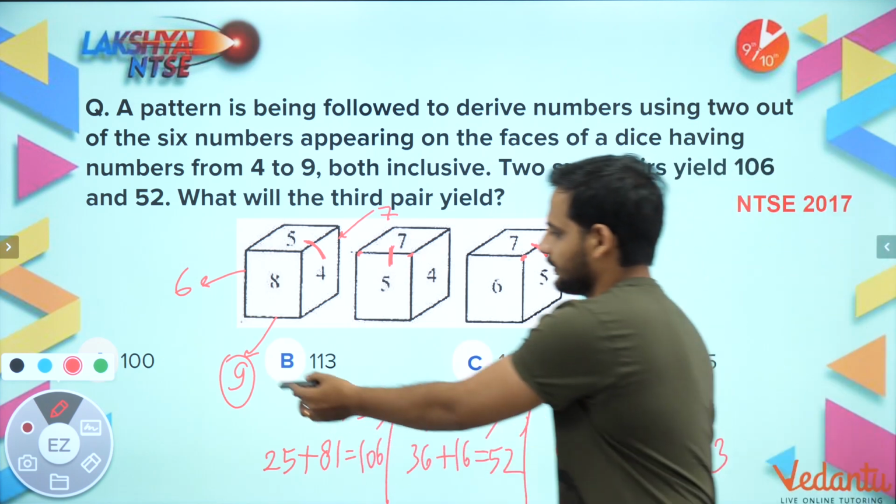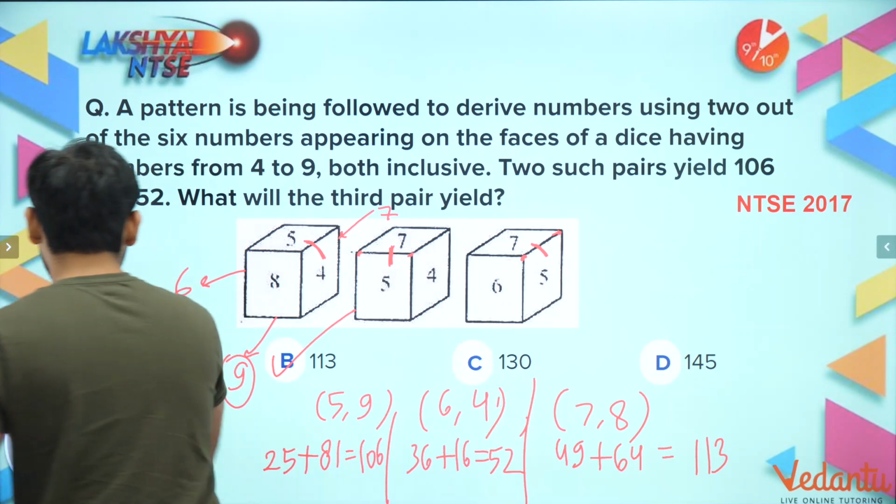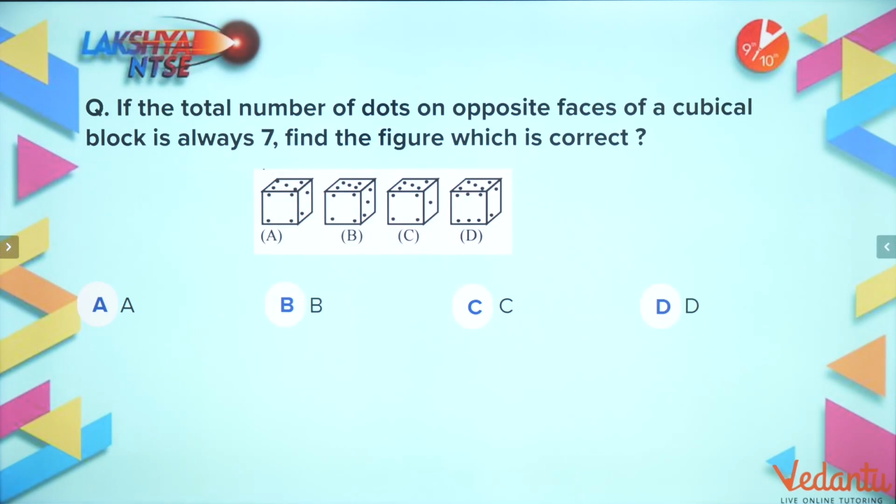113. Where is 113? Here. So option B is the correct answer. Okay, bachcho, so this way it can be done easily. Let's move to the next question.